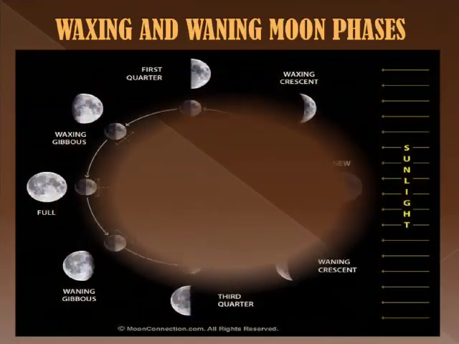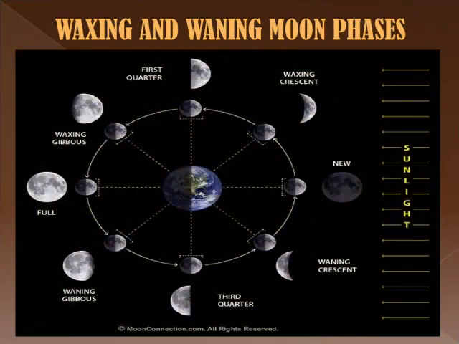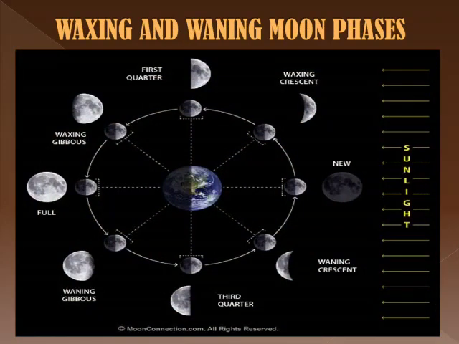Now students, let's discuss the diagram which shows waxing and waning phases of the moon. In the diagram, sunlight is shown coming in from the right. The earth is at the center of the diagram. The moon is shown at 8 key stages during its revolution around the earth. The moon phase name is shown alongside the image.